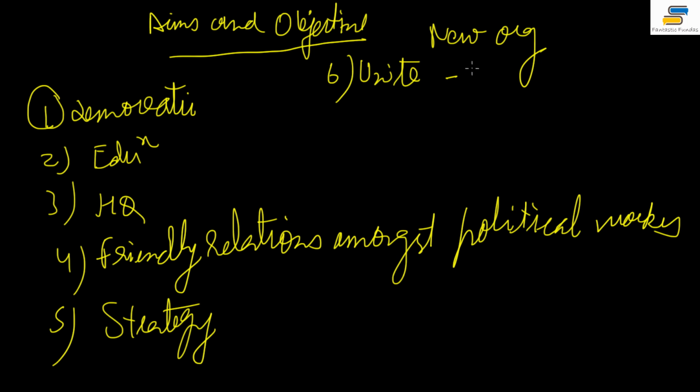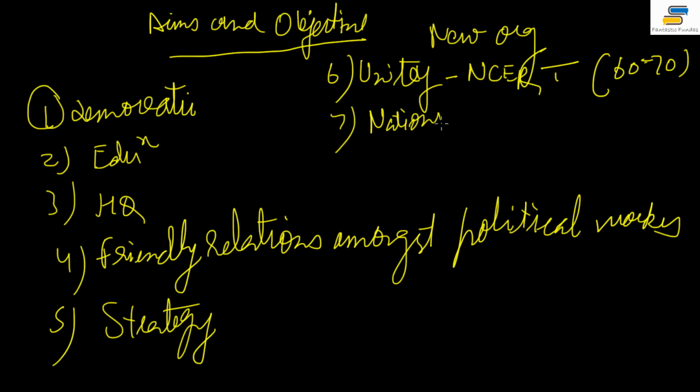In fact, NCERT dwells so much on unity as the aim of the Congress that it is a little surprising to me. But that is surely of huge importance. They have talked about this unity in some 60-70 words, which is a lot of words for a book like NCERT to develop on a topic. Now after this, there was a feeling of national unity in the people, right? And then the next thing was to nurture nationhood in people, right? You don't say that I'm from Punjab, I'm a Punjabi, or I'm a Gujarati, a Bihari, Manipuri, Tamil, whatever you want to say.